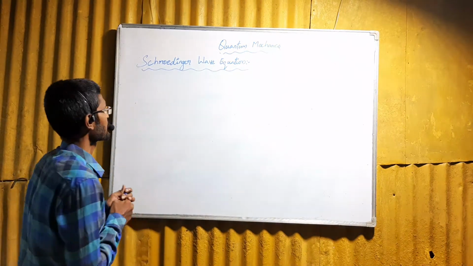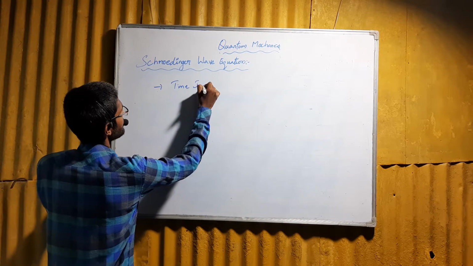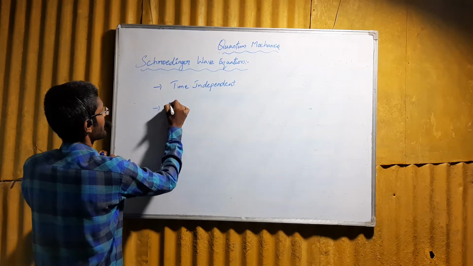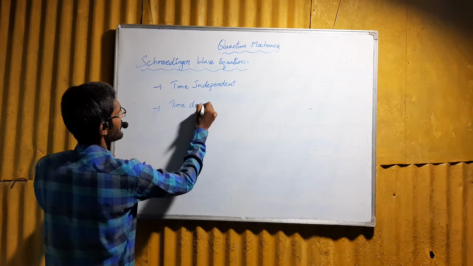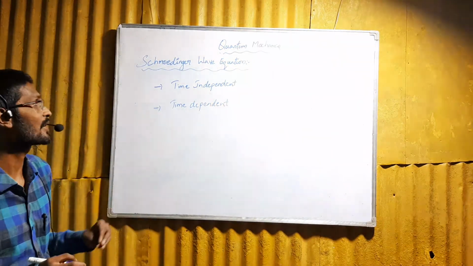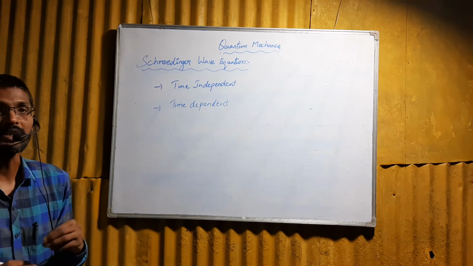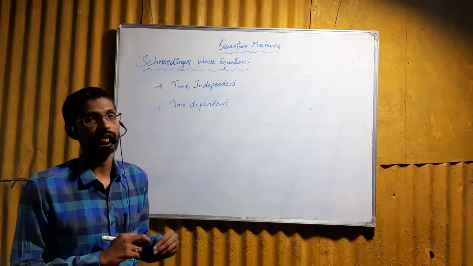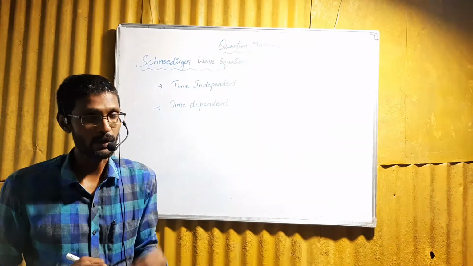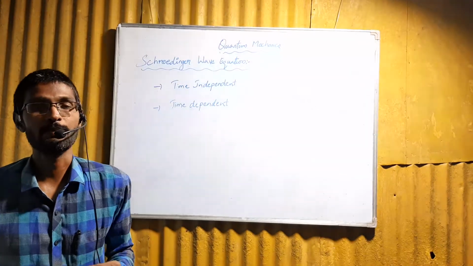Schrödinger wave equations are of two types. One is a time independent wave equation, and there is a time dependent wave equation. These wave equations of the particles are derived to understand the properties of the electrons and their behavior. This Schrödinger wave equation clearly explains the properties of the electrons, as well as the wave nature proposed by de Broglie, and it also predicts the particle nature of the particles.